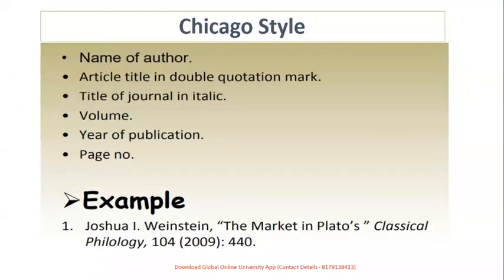Now, Chicago style is like the name of the author, the article title, the title of the journal in italics, volume, year of publication, or page number. So this is how it goes with respect to Chicago style. So you have to just remember, many times they have given you examples, and from that you have to follow the right one. But as I said, please keep it noted somewhere and revise it one day before the examination, or at least on the day of going for your examination.